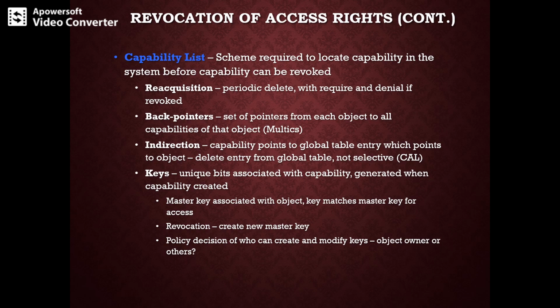In the first scheme that implements revocation, reacquisition, capabilities are periodically deleted from each domain. If a process wants to use the capability, it must find that capability. First of all, it may check whether the capability is available, or the capability may have been deleted, and the process may then try to reacquire it. If the access has been revoked, the process surely will not be able to reacquire the capability.